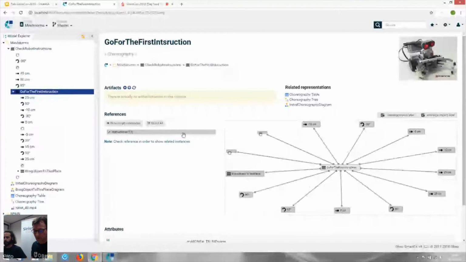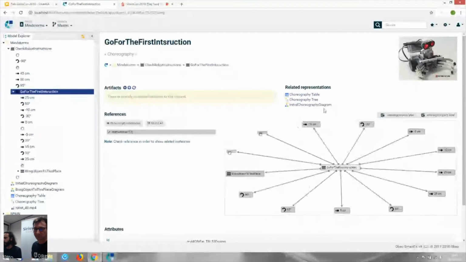For this demonstration, I checked the choreography go for the first instruction, and you can see that we have a new graphical representation that represents all elements linked to the go for the first instruction choreography.